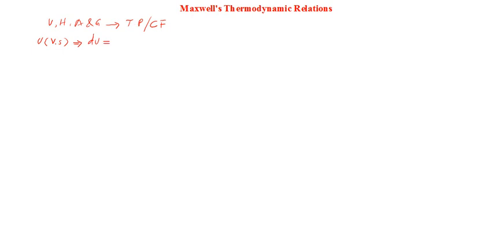V is a variable, so there will be dV, and S is a variable, so there will be dS. Now along with dV, always the coefficient will be P, so it's P dV, and along with S always the coefficient will be T.